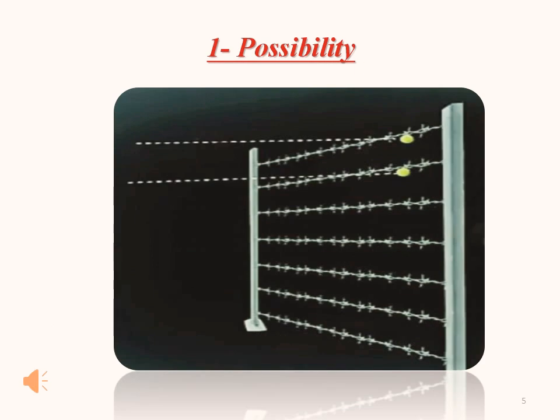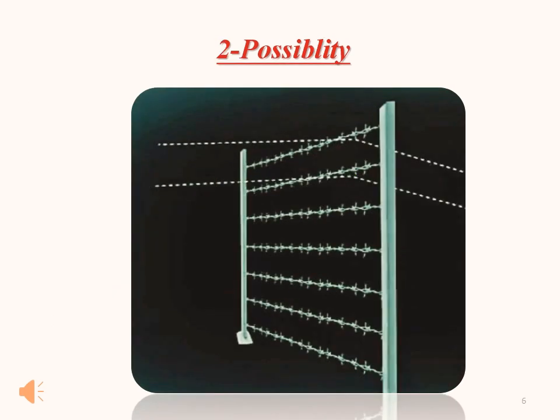The very first possibility is that most of the stones will not hit the fencing and no sound will be heard. That is because there is a lot of gap in the fence which will allow the stone to pass through them.